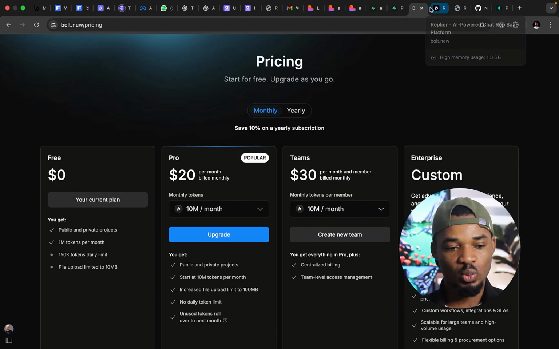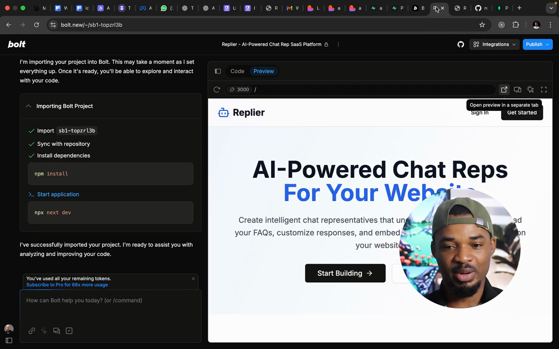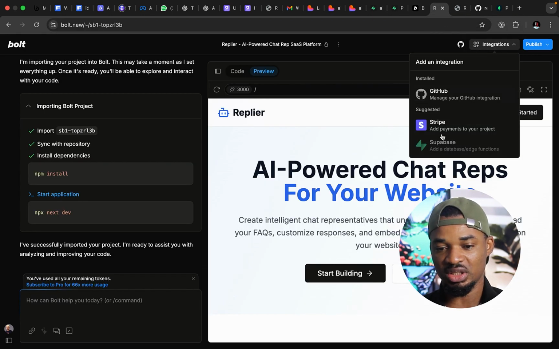Let me see how I can integrate that with my GitHub, right? So I did the same thing with Bolt. I think I tried that particular thing with Bolt. So if I click on integration here, you can see now that I have Supabase integrated.